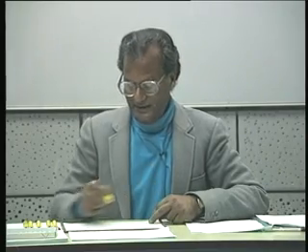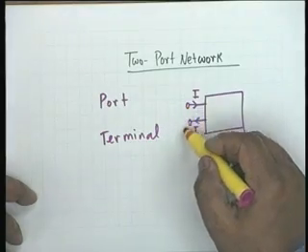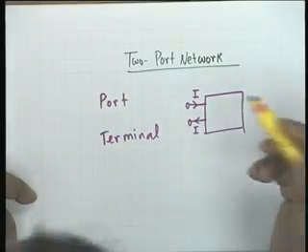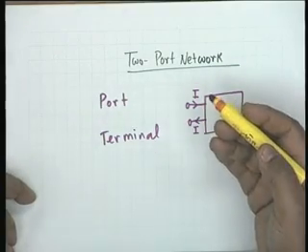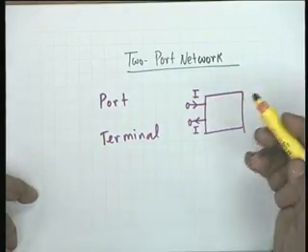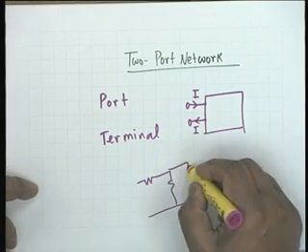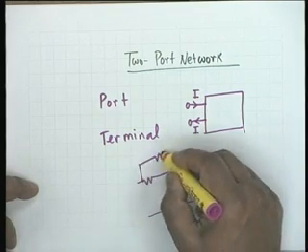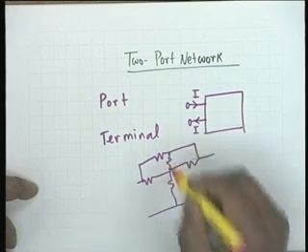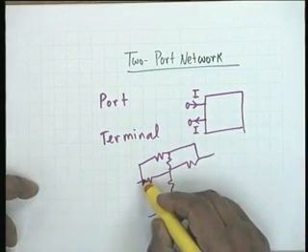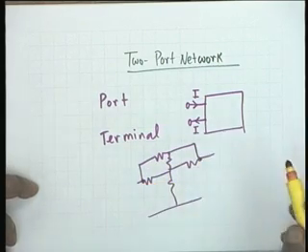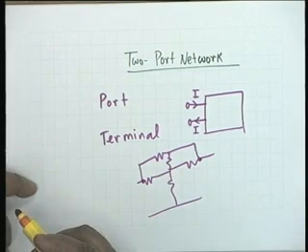All right. In other words, this port can be terminated in a source or a load, does not matter. But for example, if you have a network like this, these two terminals may not form a port.